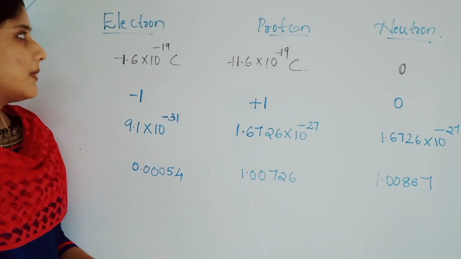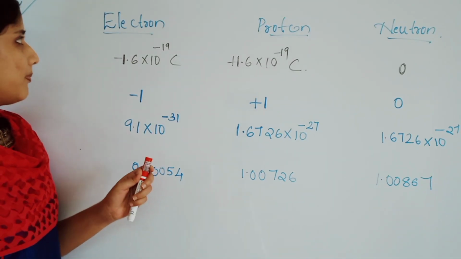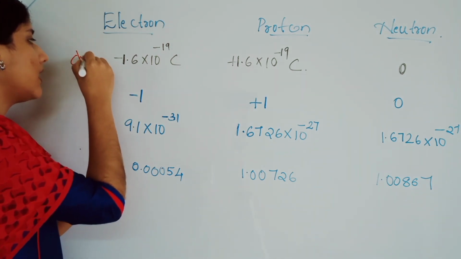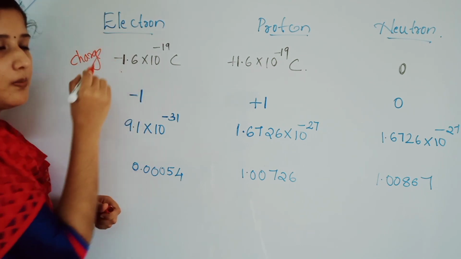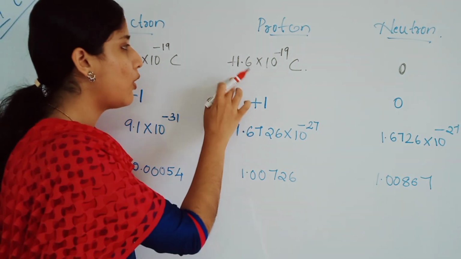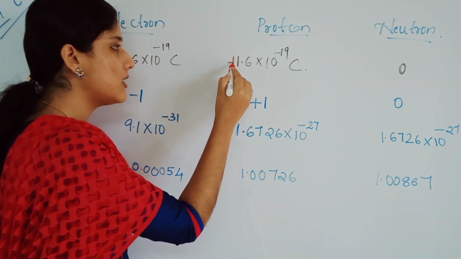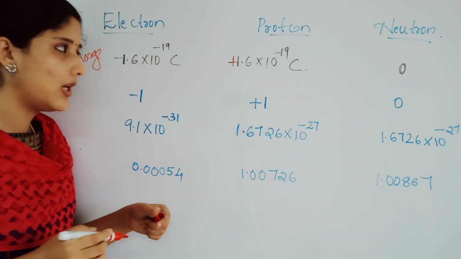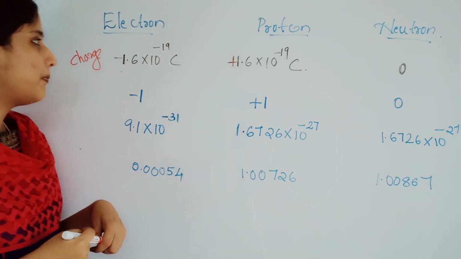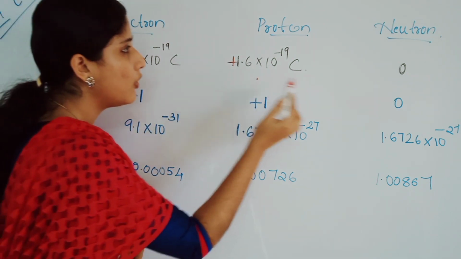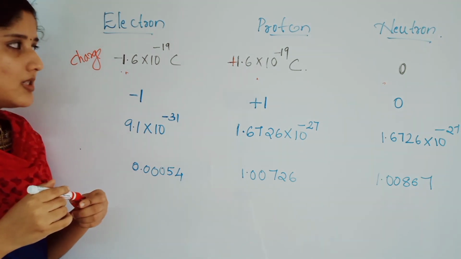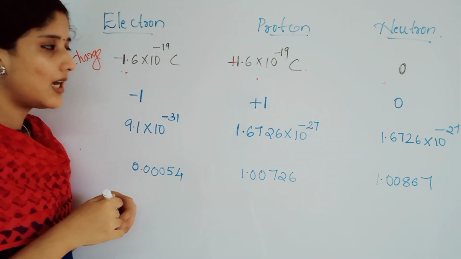Okay, now let's summarize what we have learned. Look here, what is the charge of electron? Charge of electron is minus 1.6 into 10 power minus 19 coulomb. Charge of proton is plus 1.6 into 10 power minus 19 coulomb, and the neutron does not have charge, it is chargeless. The proton and electron magnitude is the same, only the signs are different.